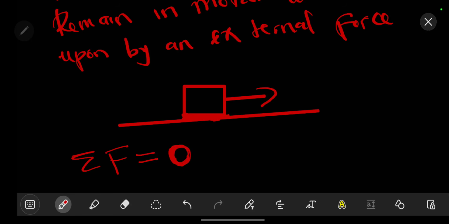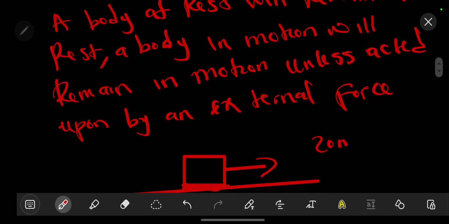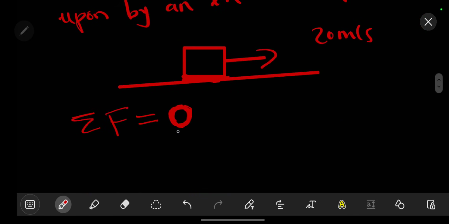In terms of the acceleration, since acceleration is the rate of change of speed, if it is moving at the same motion, it will keep moving in the same motion. If it is 20 meters per second, it will be moving at 20 meters per second unless an external force is applied. Therefore, the acceleration is 0. This is how come we have a 0 there.